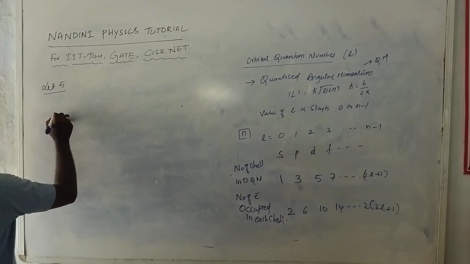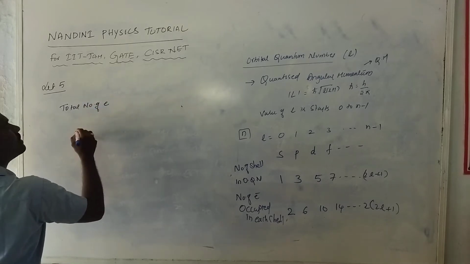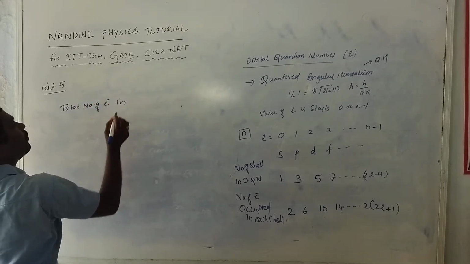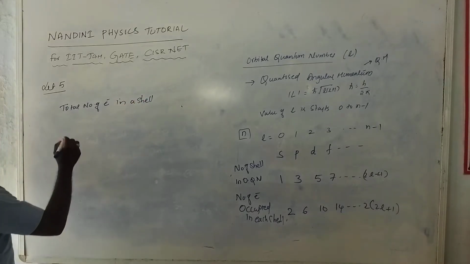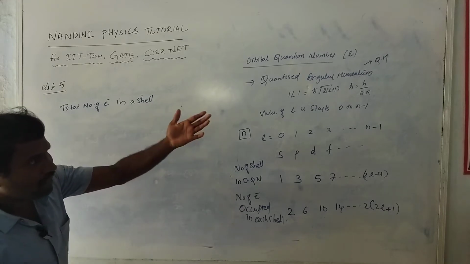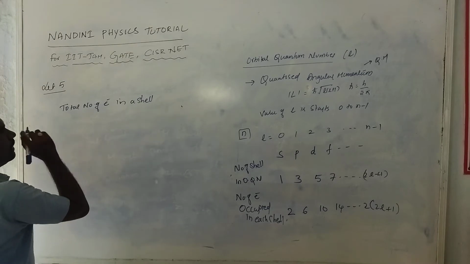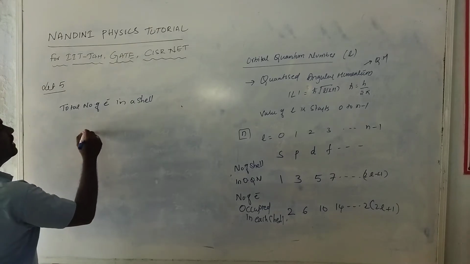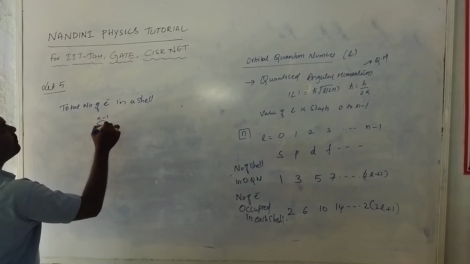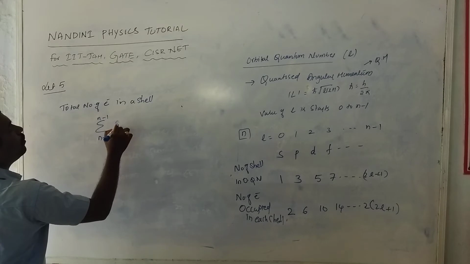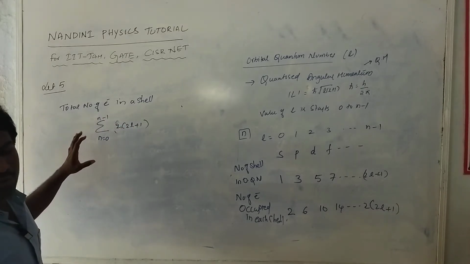So therefore the total number of electrons in a shell, since l takes values from 0 to n minus 1, is the sum over l equal to 0 to n minus 1 of 2 into (2l plus 1). So this is the value, the total number of electrons.